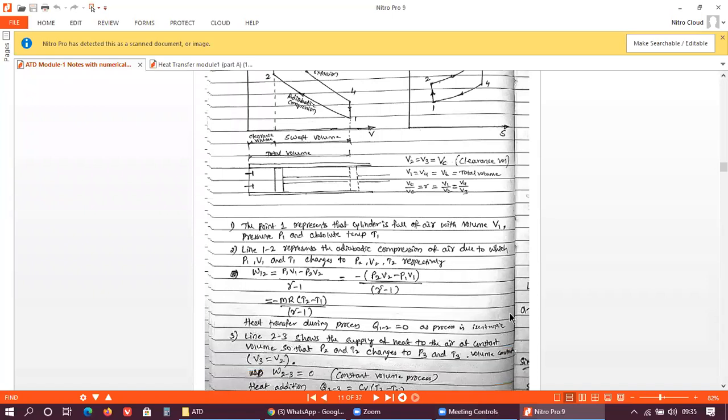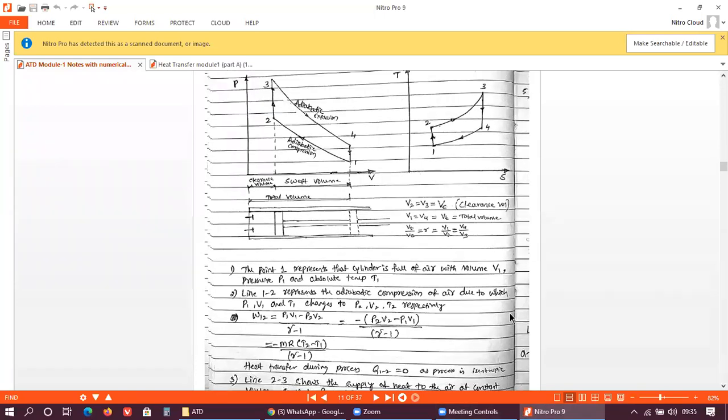So we can say that the line 2 to 3 shows the supply of heat to the air at constant volume. As you can see here, this line is vertical, which means the volume will remain constant. On the x-axis of the PV diagram is volume, and V2 is equal to V3, as you can see here.